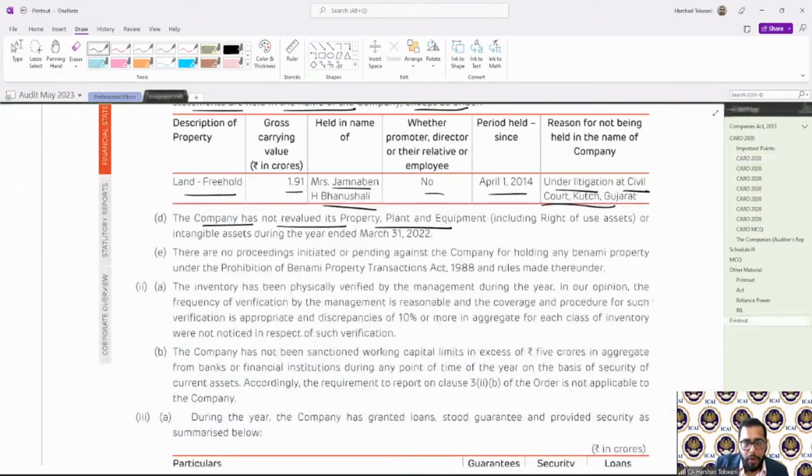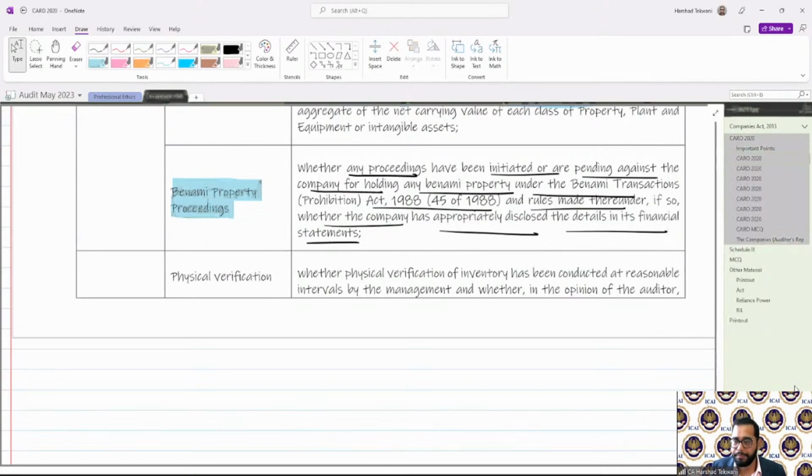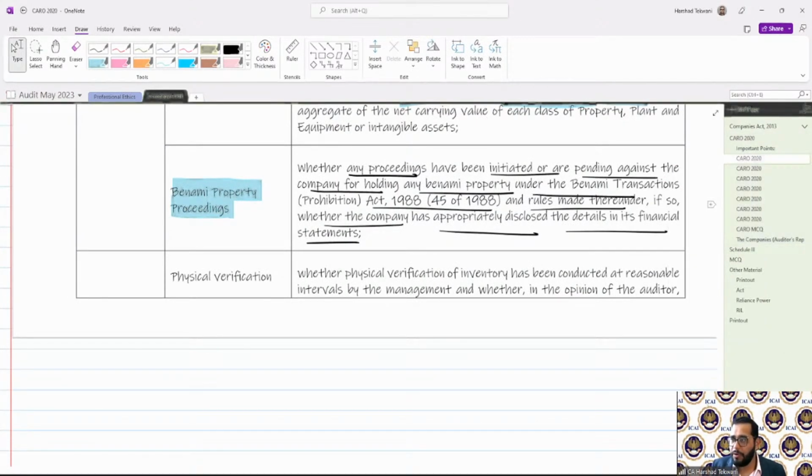See, there are no proceedings initiated or pending against the company for holding any Benami property under the Prohibition of Benami Property Transactions Act and rules made thereunder. If there is nothing, we'll say there is nothing. If there is, we'll mention the issue over there. Any doubts?